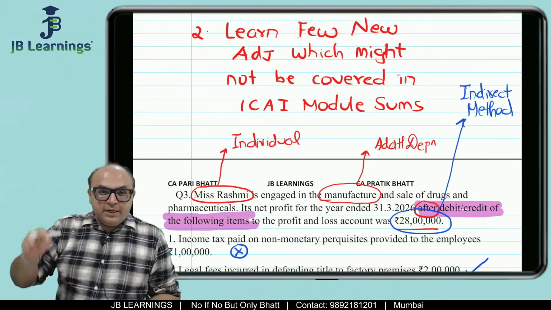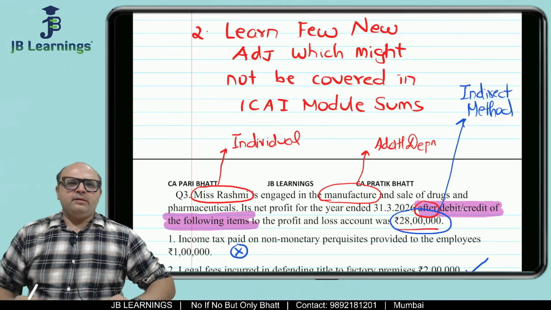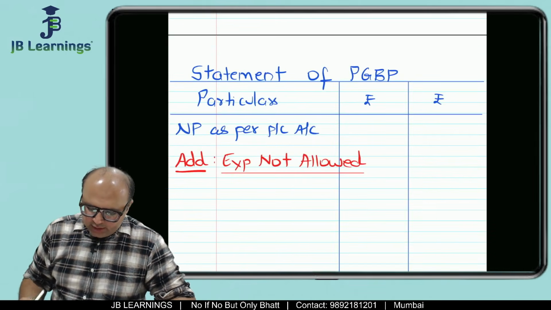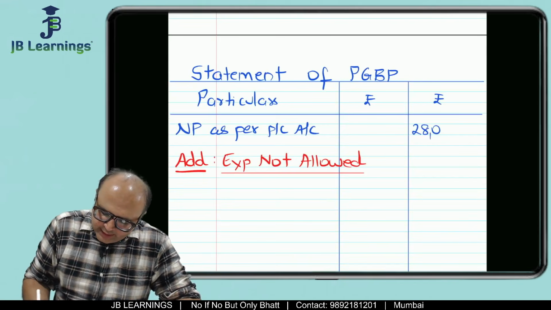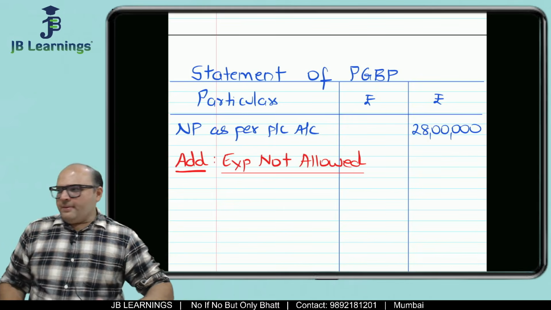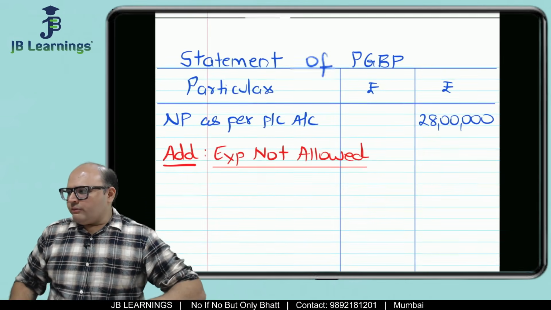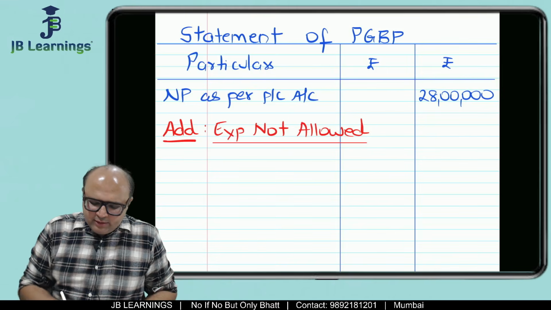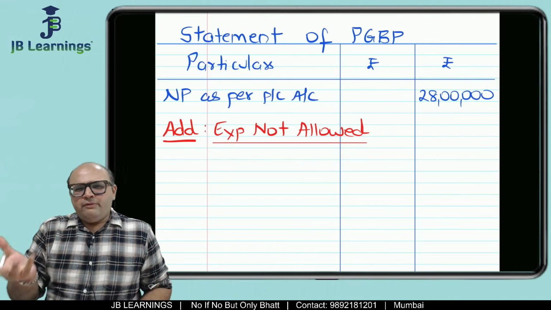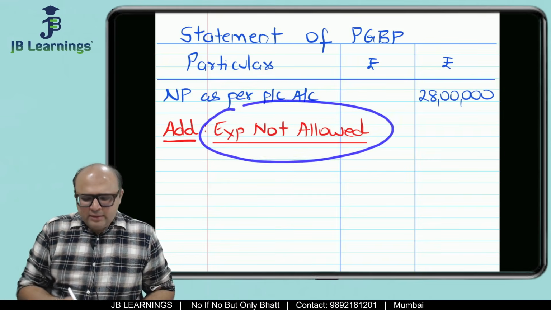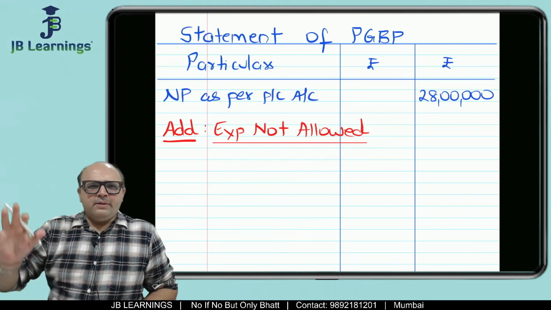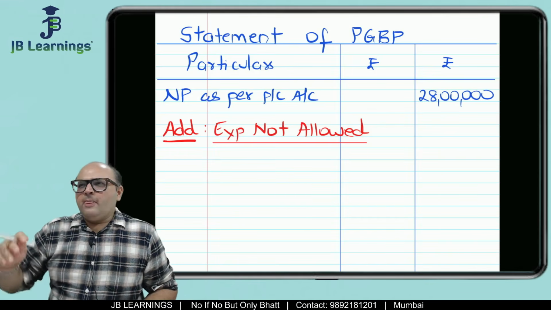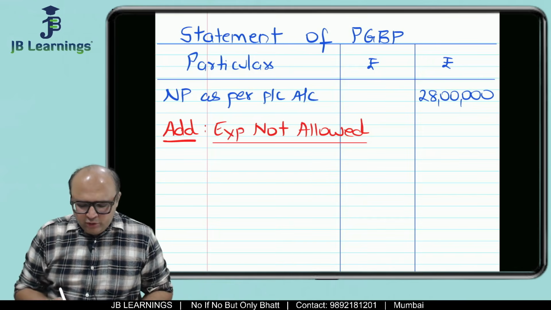And over here, when net profit is given, you have to do as per indirect method. What is indirect method? Indirect method means you start the sum with net profit, which in this question is 28 lakhs. And then what you do in business is you draw the format, write add expense not allowed. Now see friends, this you don't have to memorize. Your professor might have taught you some other wordings, for example, not allowed expenses or disallowed expenses or expenses which are not relating to business, anything is fine.